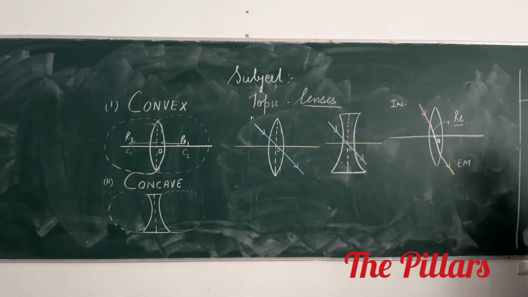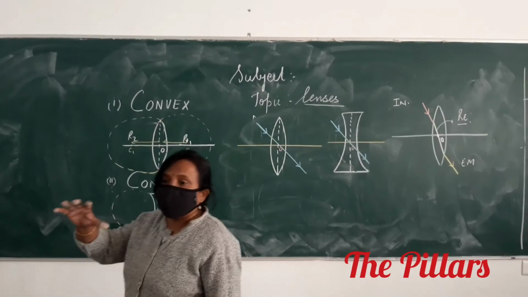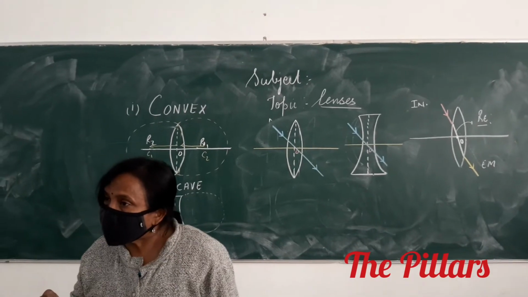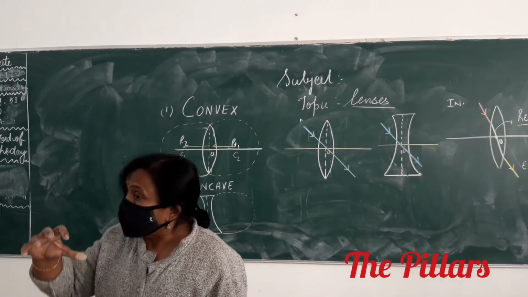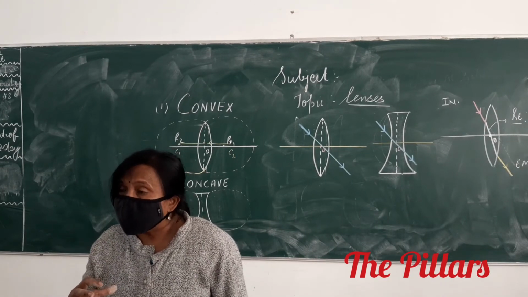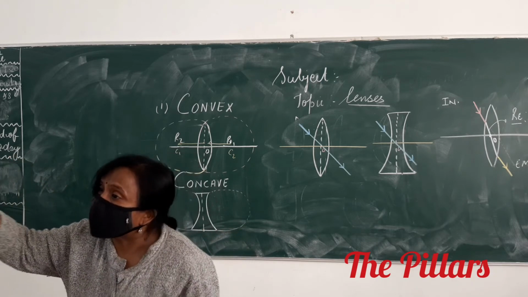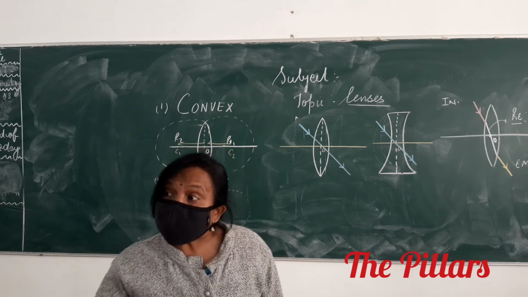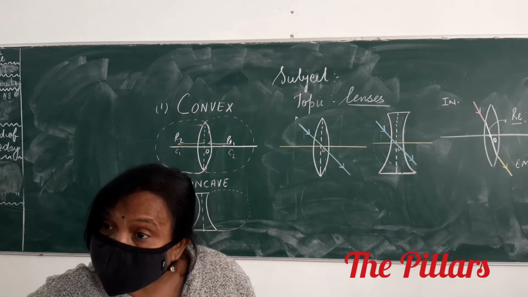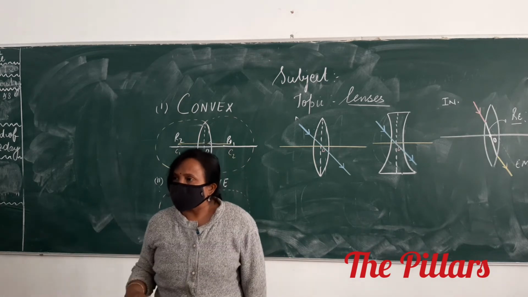If we talk about a thick lens, how will you define it? If a ray is incident on a lens in such a way that the emergent ray is parallel to the incident ray, then the point on the principal axis where the refracted ray meets is called the optical center.